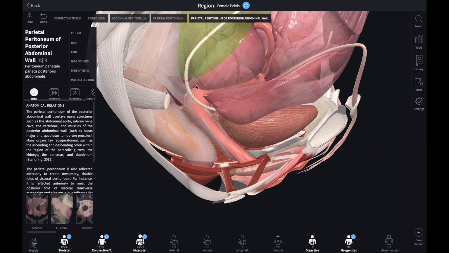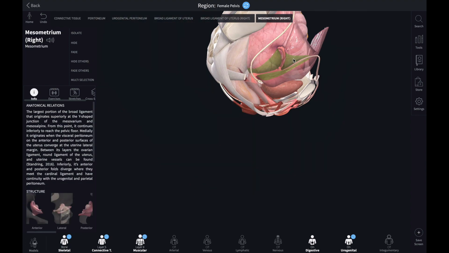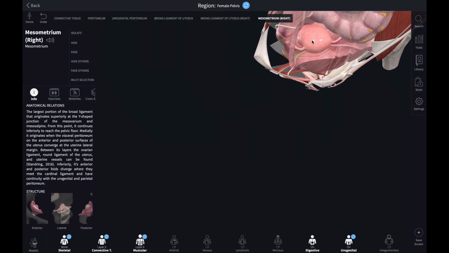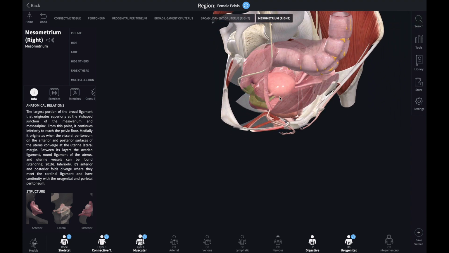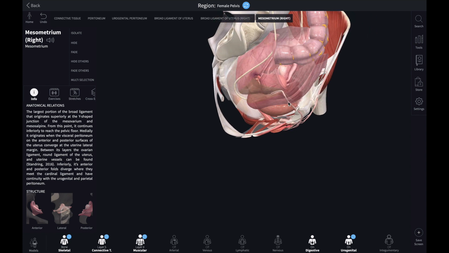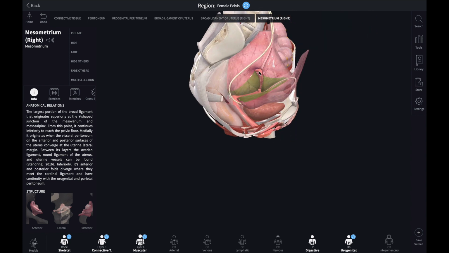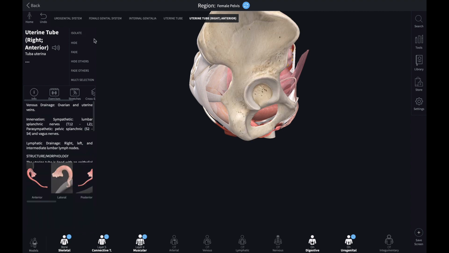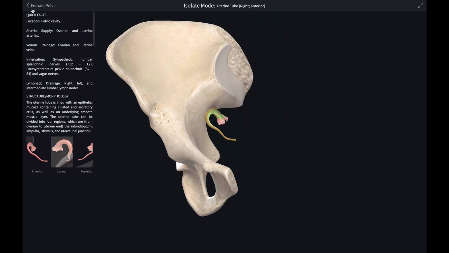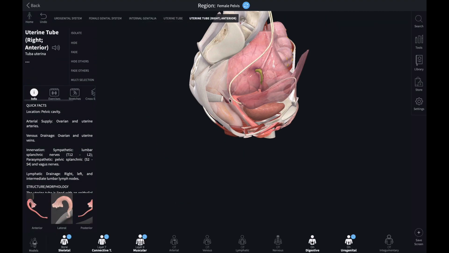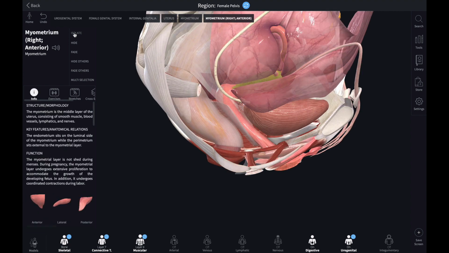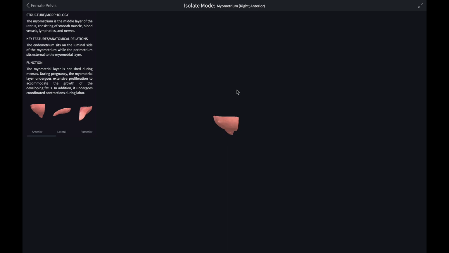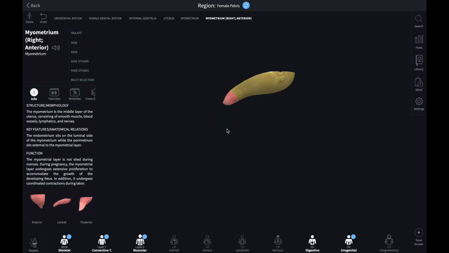If you see the border of the peritoneal sac from the superior level, the sac is kept in the pelvic cavity, covering the uterus, then covering the bladder here. On the side, this is the uterine tube, also covered by the peritoneal sac.